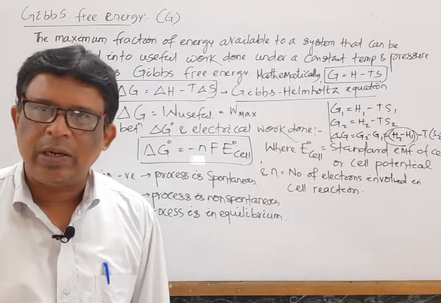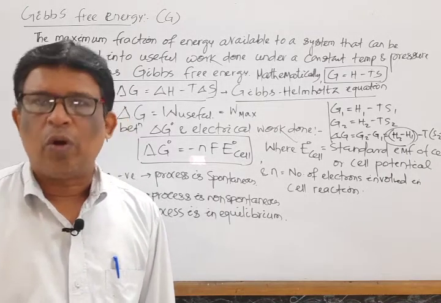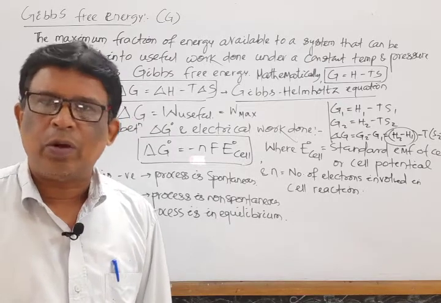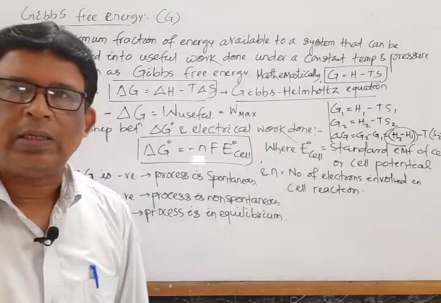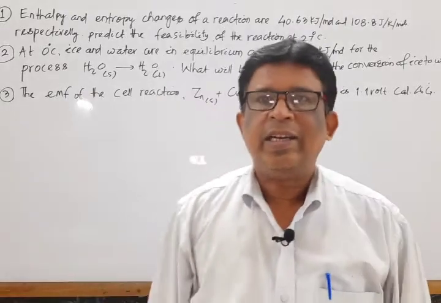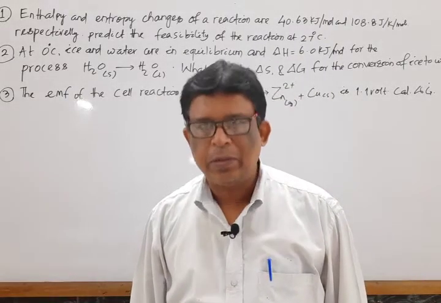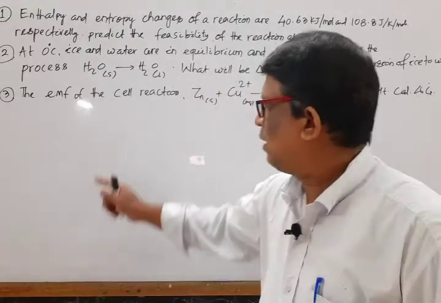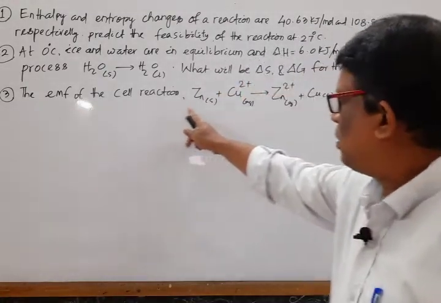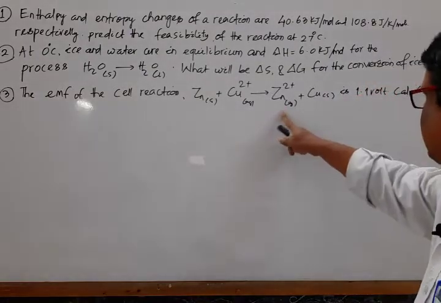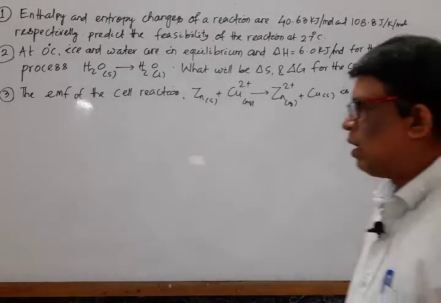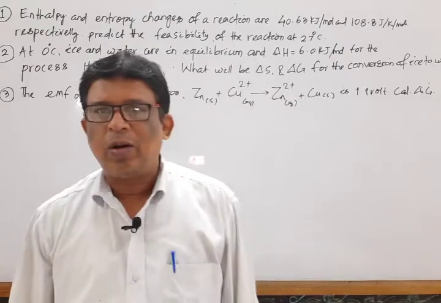In the last segment, we will do some problems. We solve those problems basing upon these relations. Then try to solve some problems basing upon the Gibbs free energy change. Mark that. The EMF of the cell reaction, the cell reaction is given, is 1.1 volt. Calculate the free energy change.